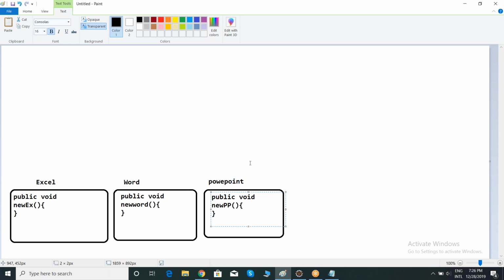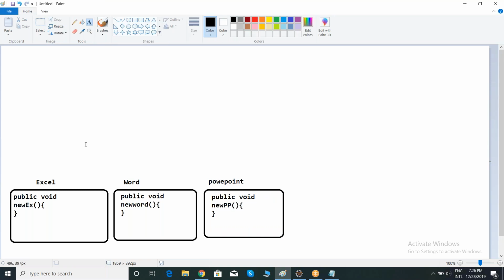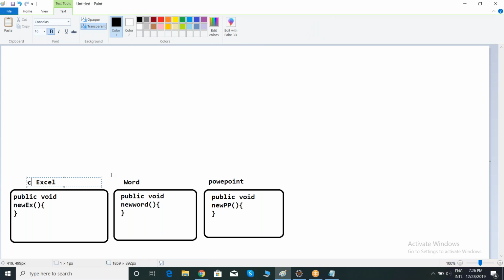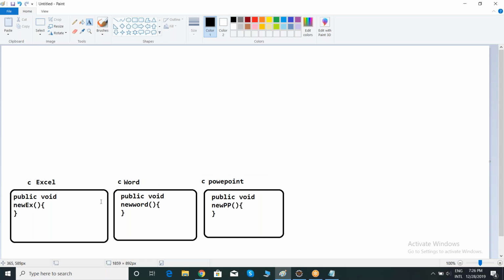See here, I have three classes. My first class name is Excel, my second class name is Word, and my third class name is PowerPoint. In each of the three classes I have methods called public void new Excel, public void new Word, public void new PowerPoint. What is the use of these three methods?